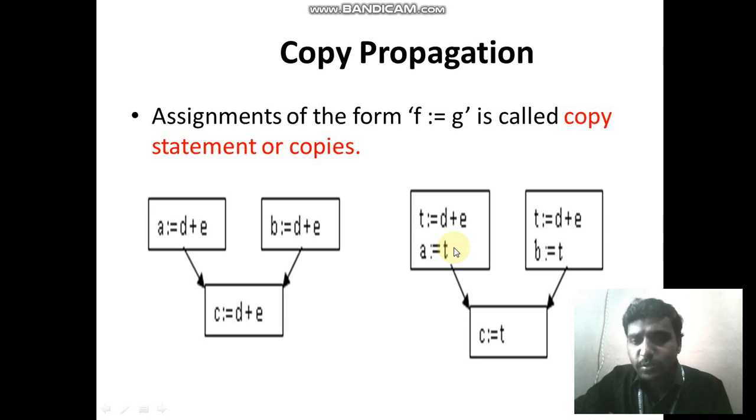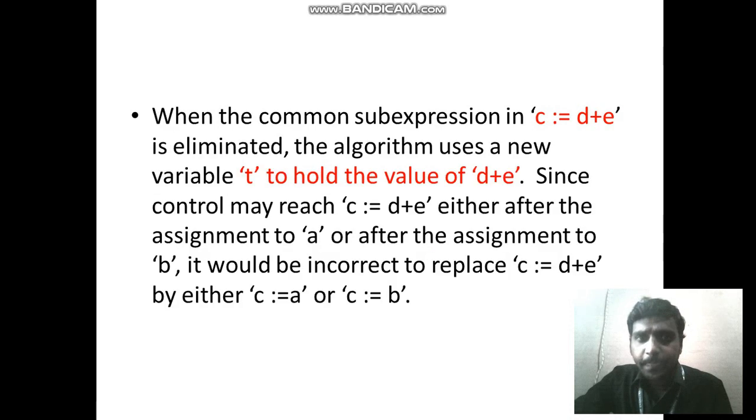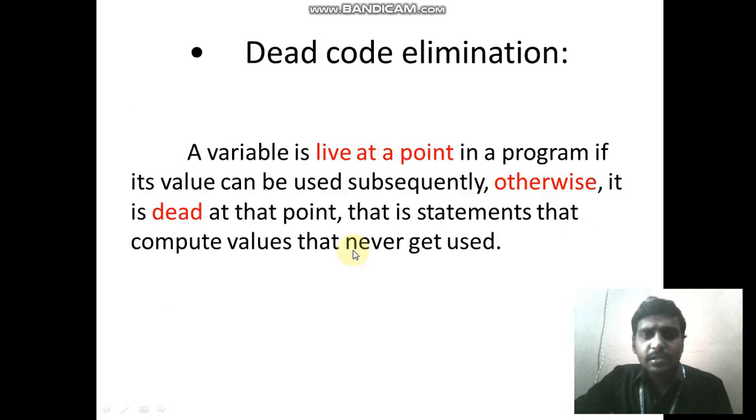The use is we can reduce the execution time, and that's what I told you, c equal to d plus e, instead of that I can call the t value. So that is there. Third one is dead code elimination.